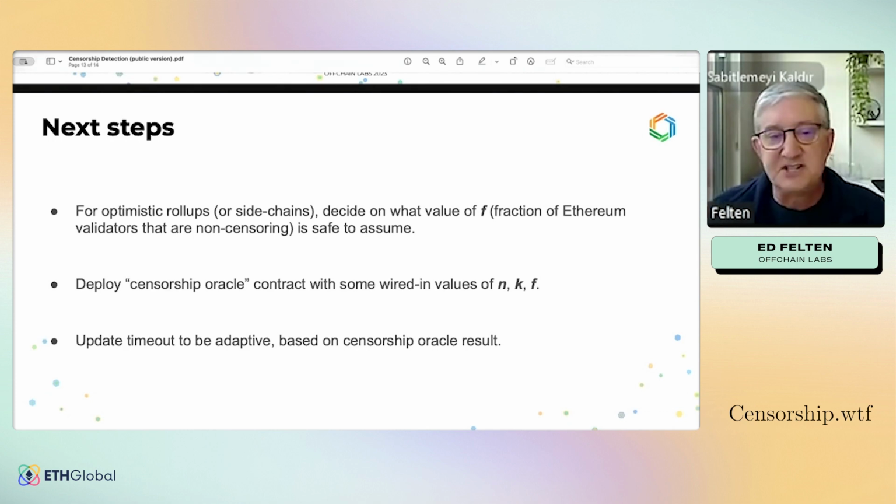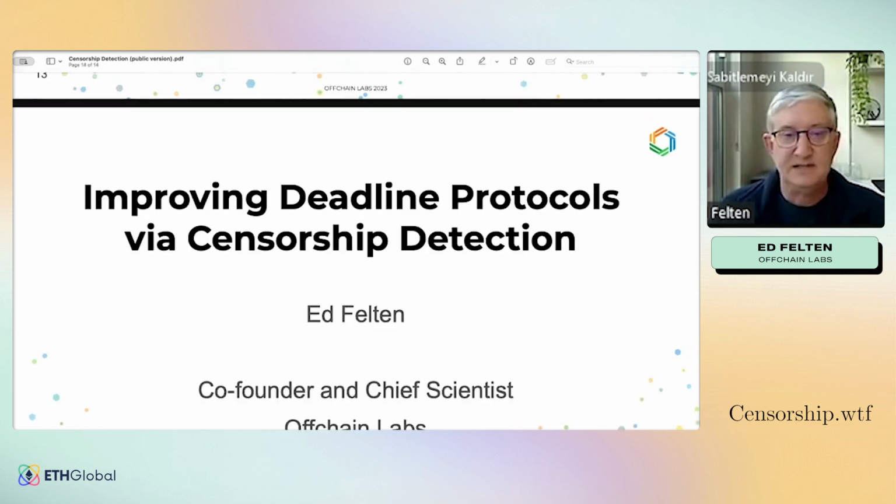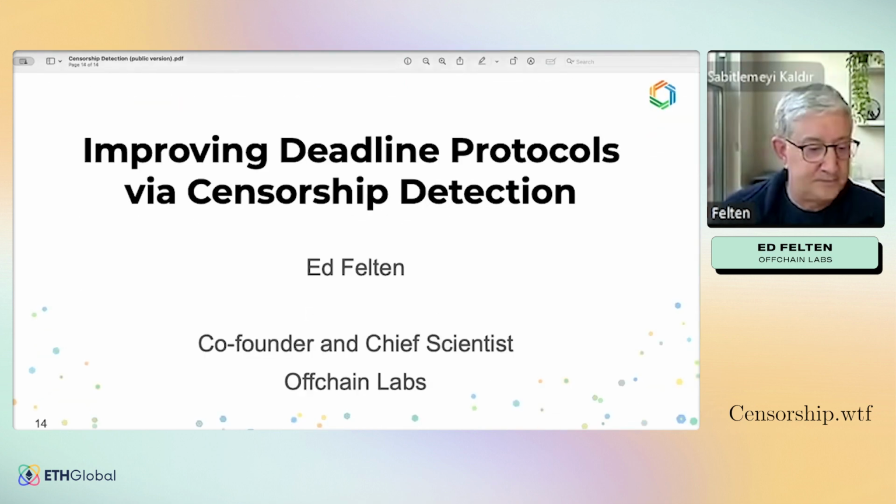Okay, next steps here. What can we do for optimistic rollups or optimistic sidechains? You can decide on what value of f is safe to assume. I think you could reasonably do the test assuming f is 5% or 2% or 1%. It's kind of a policy decision. You can then deploy on Ethereum a censorship oracle contract with some wired-in values of these parameters. We've actually built a test version of this on, I forget, either Goerli or Sepolia. And then you can update the timeout in your protocol to be adaptive based on the censorship oracle result. And that's it.